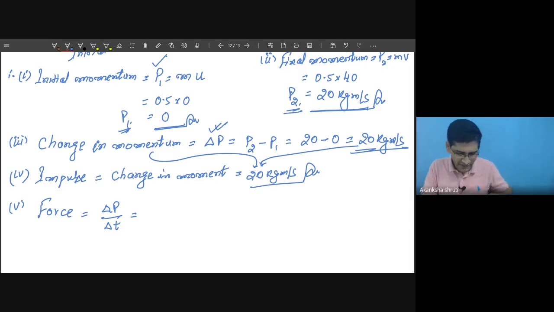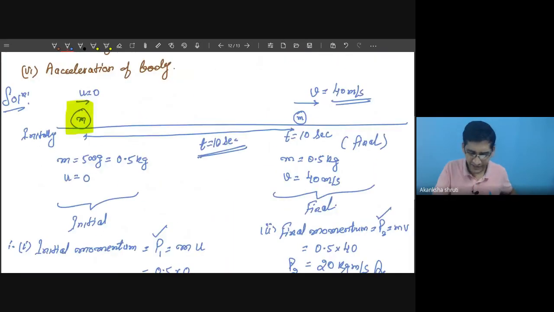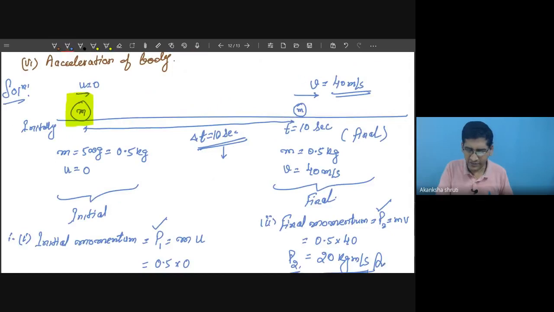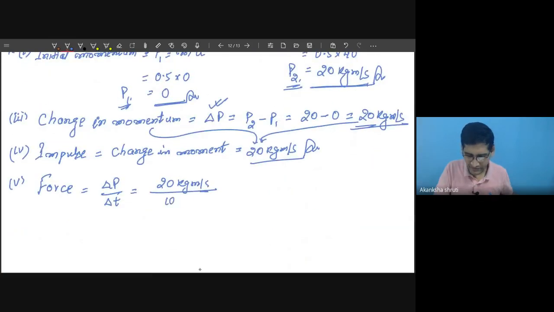Here the change in momentum, the impulse, 20 kg meter per second, we have calculated, and delta T is given here. Whether we denote it by T or delta T, it means the same thing. So it is 20 kg meter per second divided by the time interval, which is 10 seconds.